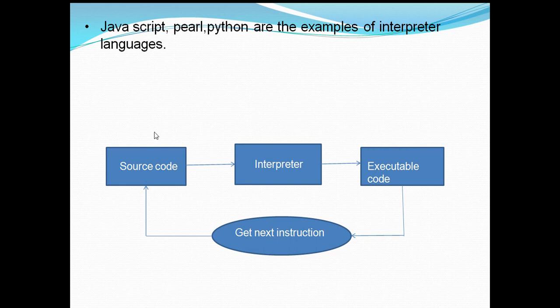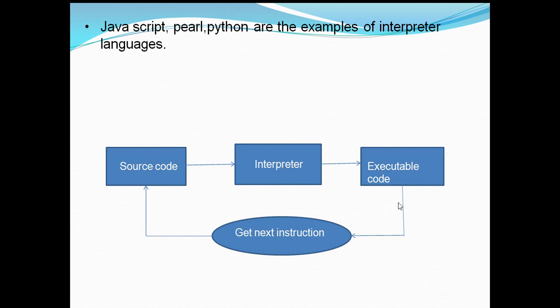Now, how the execution in an interpreter is shown in the form of a flowchart. There will be a source code, and that source code will be supplied to the interpreter. After the interpreter interprets it, it will be converted into executable code.